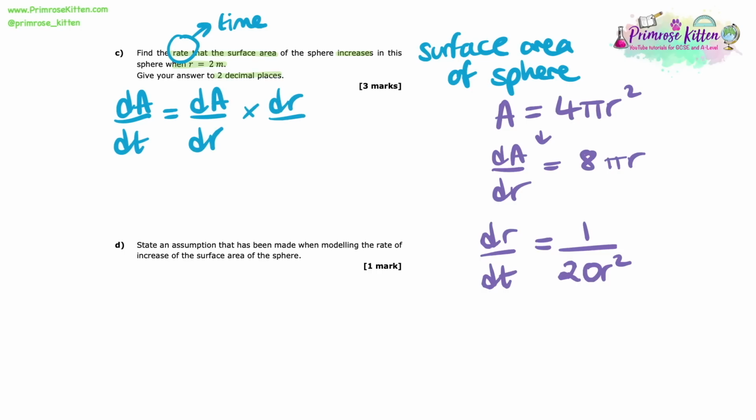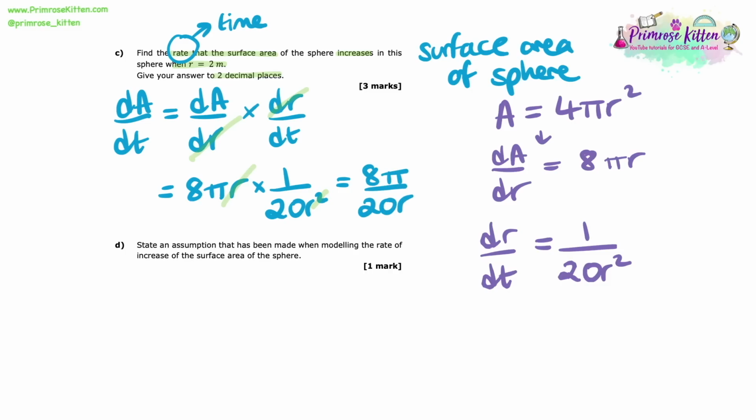Now like in part A, we can use the chain rule to do this. We can say that dA dt is going to be equal to dA dr times by dr dt. That's because the dr's would cancel, just leaving us with dA dt. Well, we have 2 equations for these, don't we? We know that dA dr is equal to 8 pi r, and dr dt is 1 over 20 r squared. So simplifying this now, I can cancel out an r, and I get left there with 8 pi over 20 r. So going back to this question, we specifically want it when r equals 2 metres.